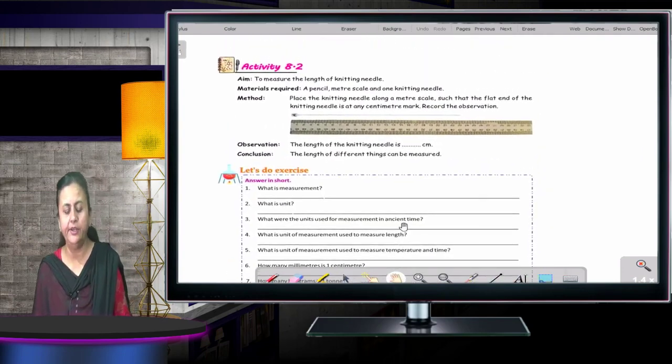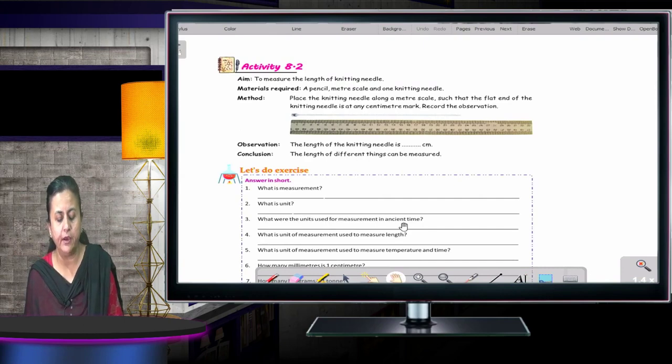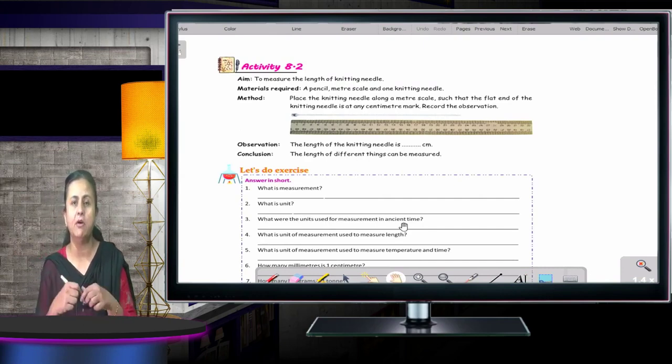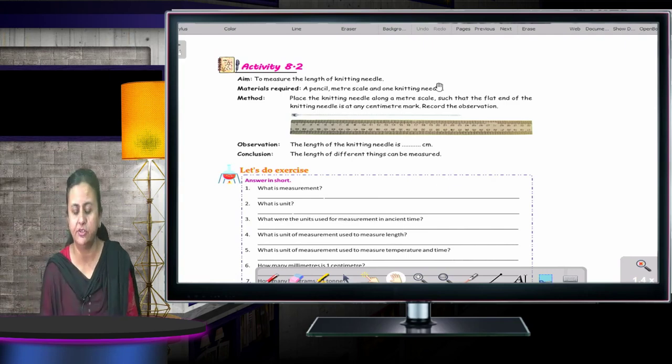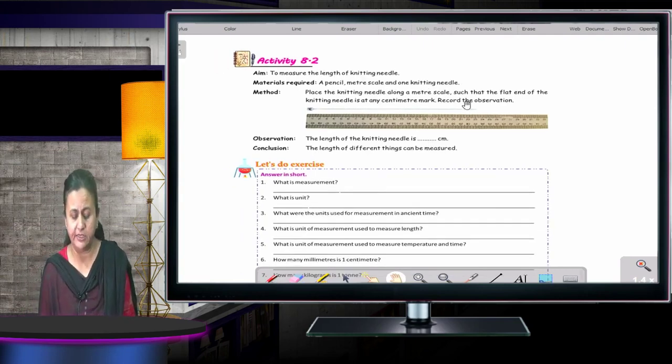This is an activity again in which you have to measure the length of a knitting needle. Knitting needle, you know, when your mama makes a sweater and all, she uses this knitting needle. How do you find that? It's very simple, you can just go through it.